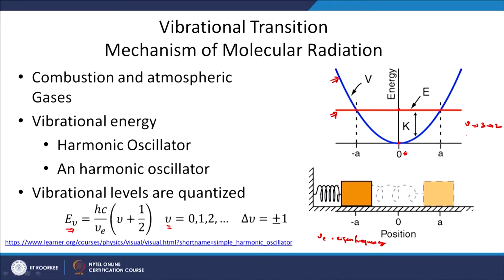If it absorbs the photon, then delta nu will be plus 1, and the quantum number will increase by 1 to 3. So, in emission nu goes from, let us say, 3 to 2, and in absorption nu goes from 2 to 3. So, plus minus 1 transition is possible as a function of emission and absorption of a photon.